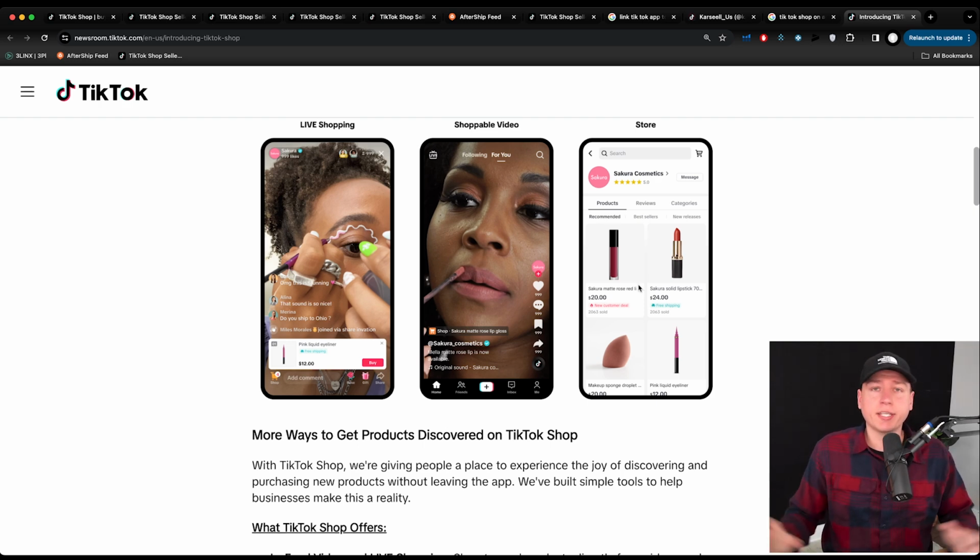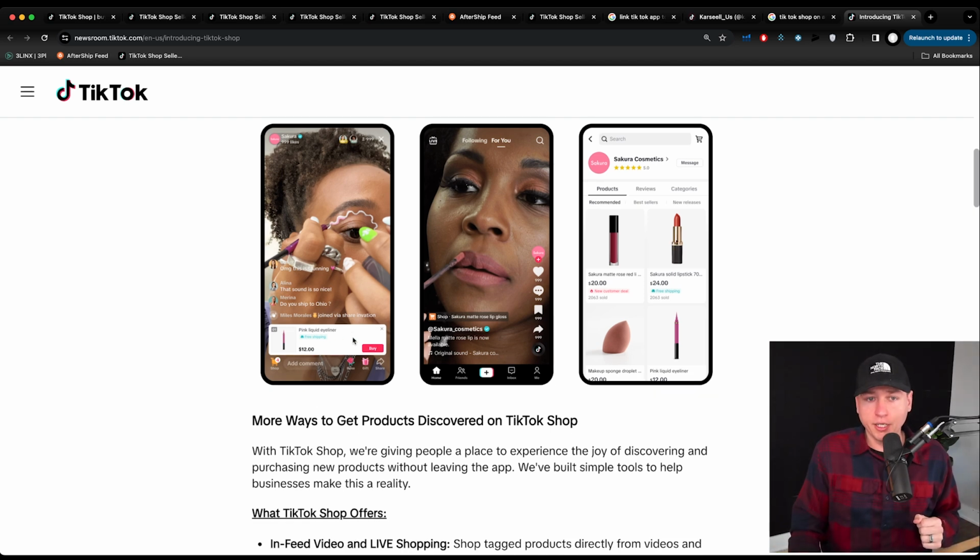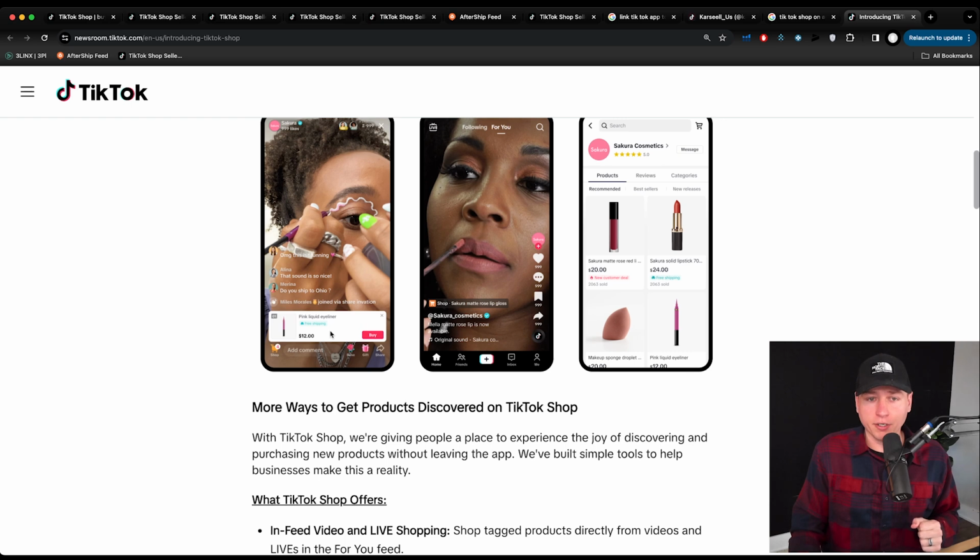Now, the cool thing is you can just cancel the order afterwards. You can cancel on TikTok Shop as the seller, as well as cancel that order as a customer. So you're not going to pay for it if you don't want to. I went through the whole process because I wanted to see how it worked, make sure it shipped properly. It got here in like 2 days, so it worked perfectly.